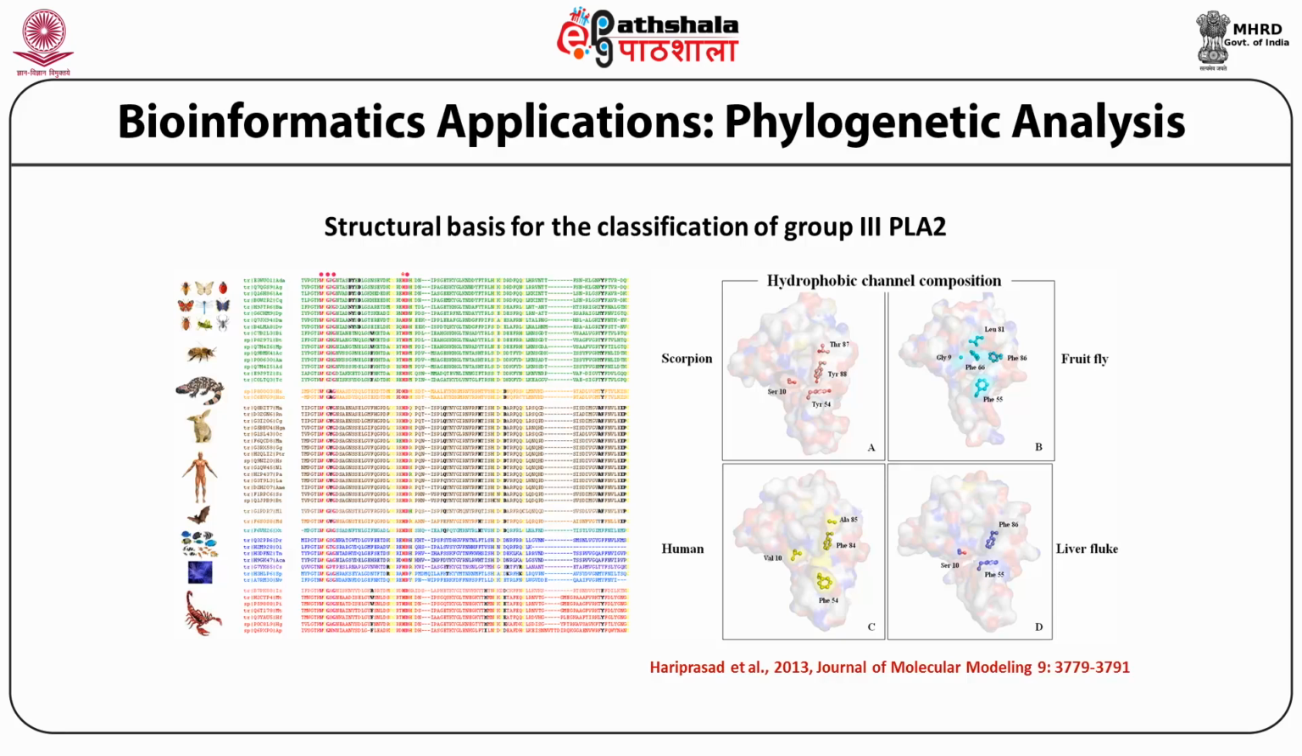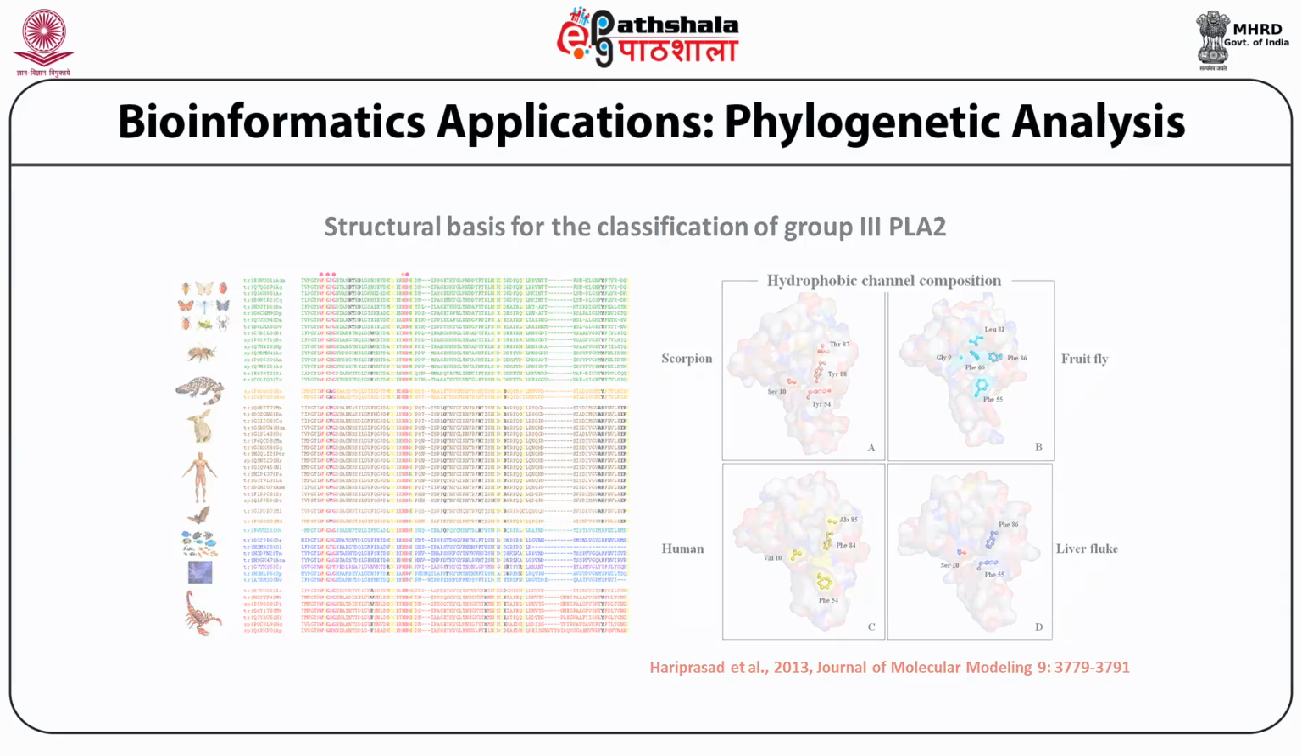While in the scorpion it's used as a component of venom, it is used to process food molecules in a fruit fly. It is present for a housekeeping function in the human, and in the liver fluke it is present as a causative agent to the etiology of the disease called cholangiocarcinoma.